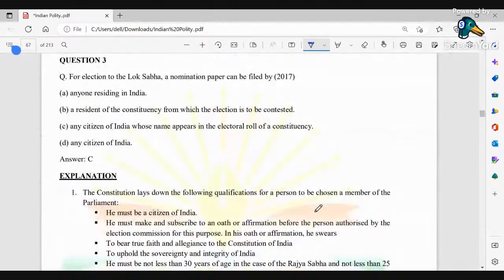Okay, next, for election to the Lok Sabha, a nomination paper can be filed by whom? Any citizen of India whose name appears in the electoral roll of the Constitution.